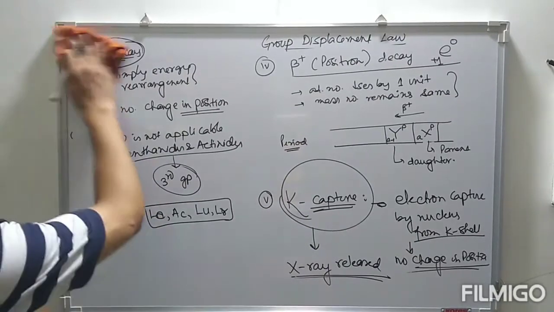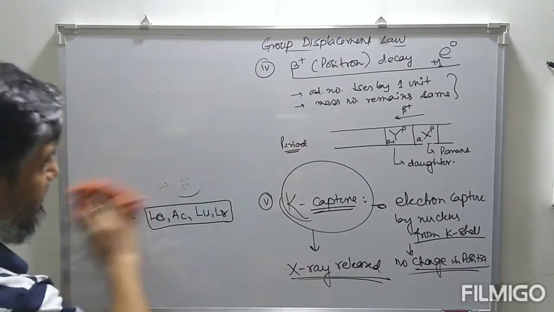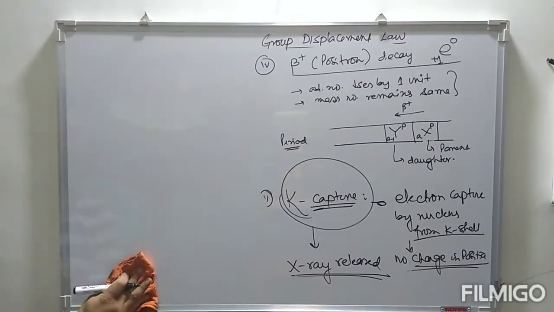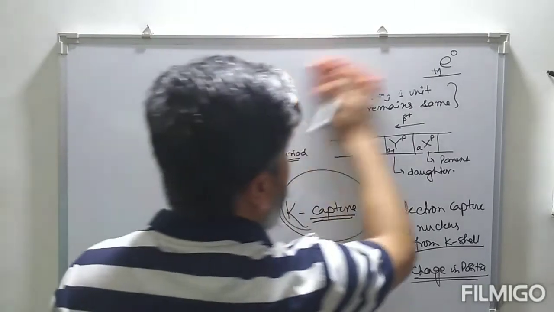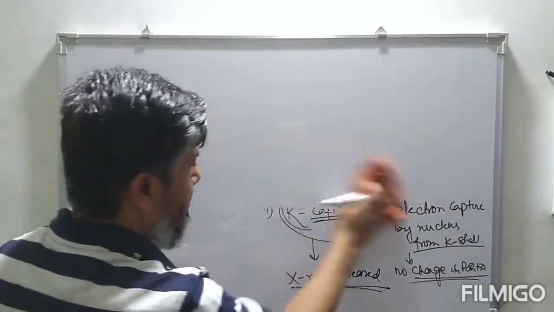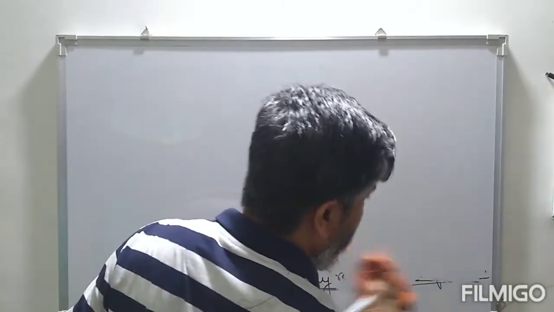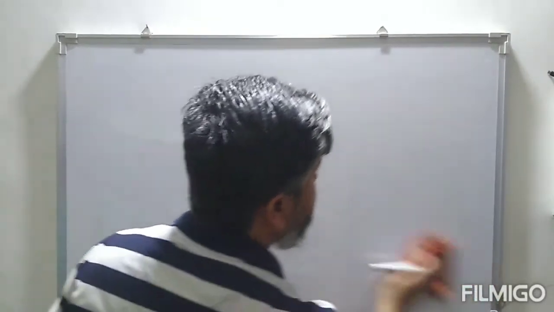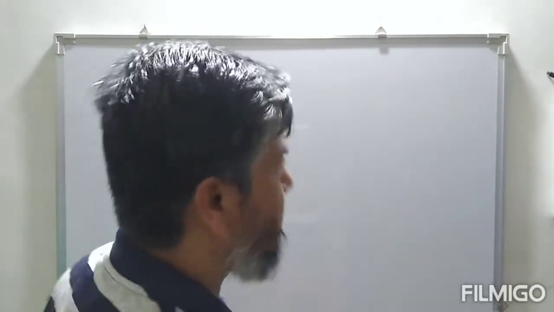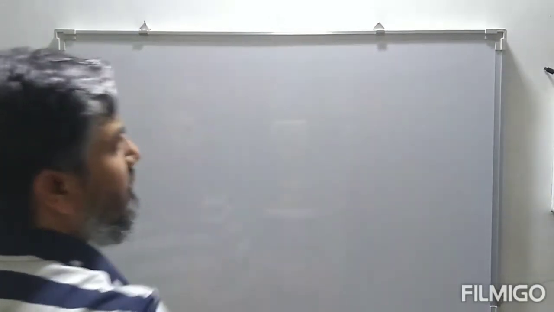After this group displacement law, we often see these radioactive substances undergoing emission of alpha, beta, gamma, and the question is, during this decay process, how many alpha particles are emitted and how many beta particles are emitted. So that is the calculation of the number of alpha particles and beta particles.